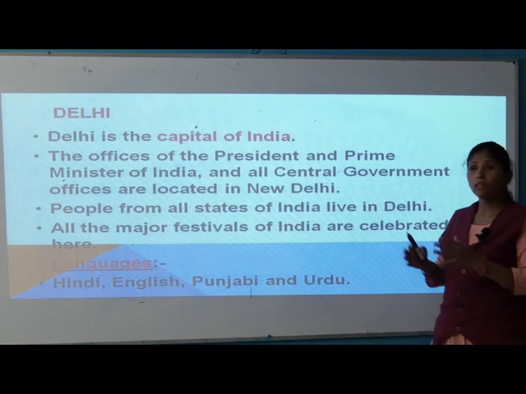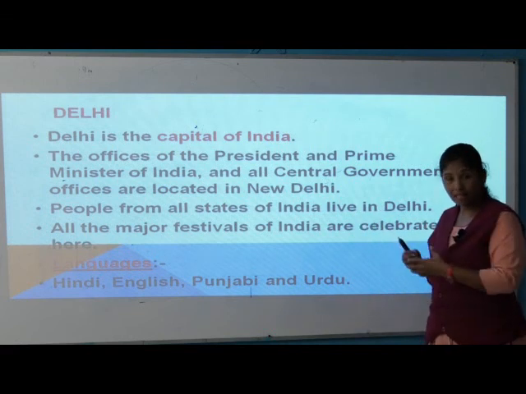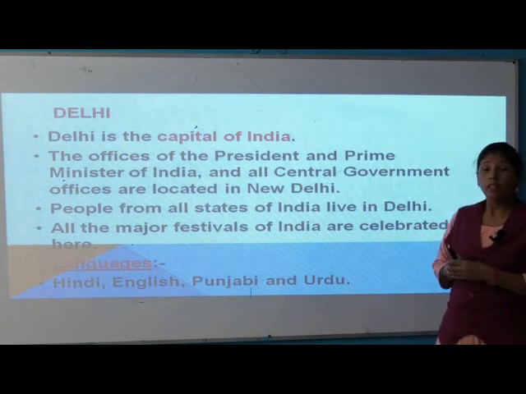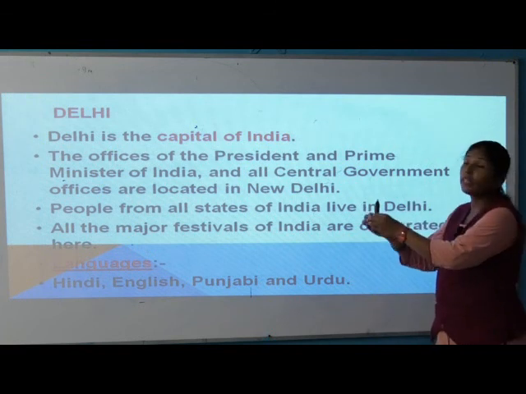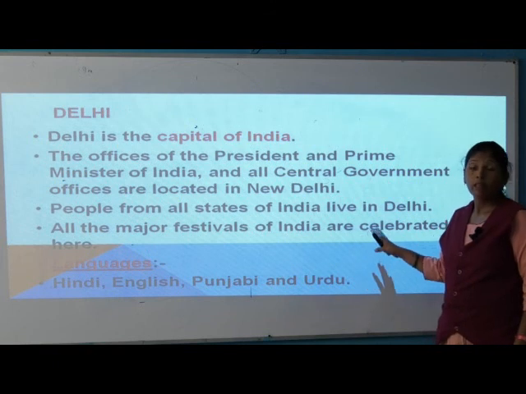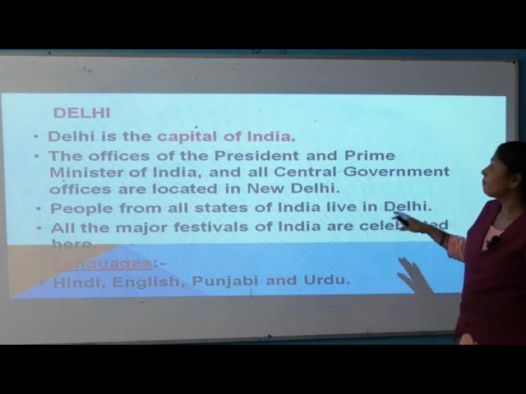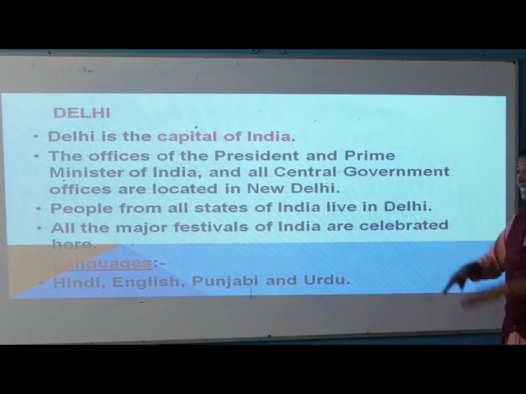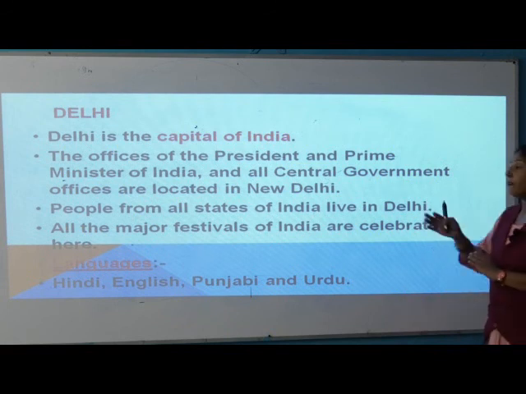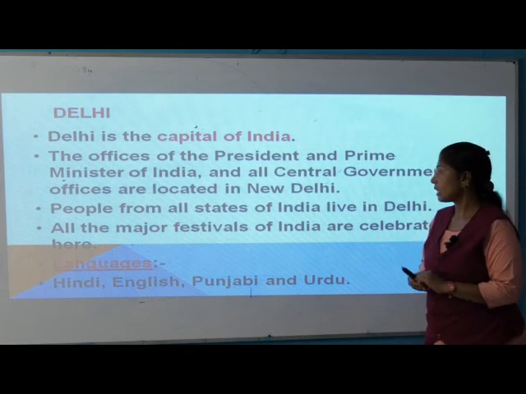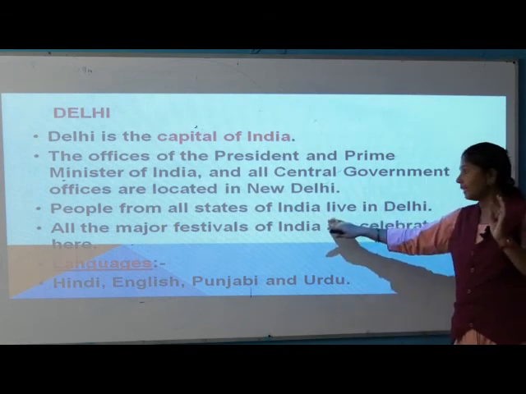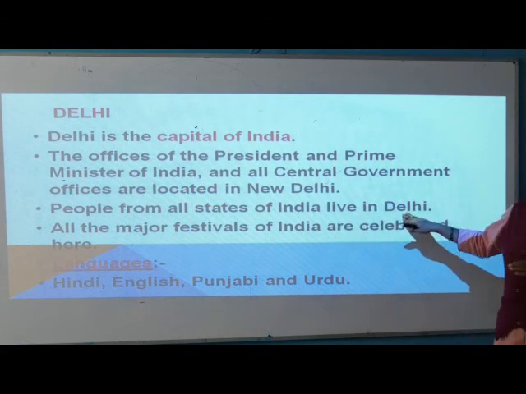Wherever our prime ministers and central governments have their offices, all of them are situated in Delhi only. The people from all states of India live in Delhi.